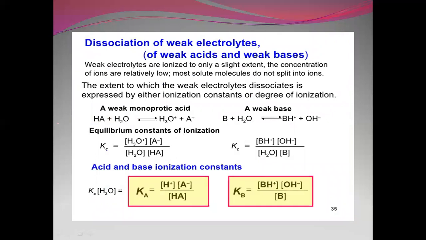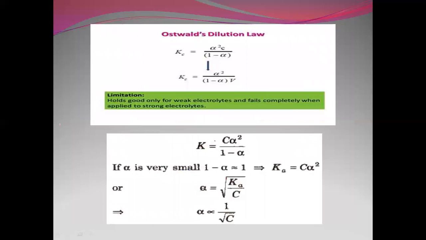Dissociation of weak electrolytes or weak acids and weak bases. Weak electrolytes are not completely ionizing, so we can calculate their equilibrium constant, that is the dissociation constant of an acid Ka and dissociation constant of a base Kb. So here H plus is the acid and A minus is the salt, and HA is the acid. So here we can take the things and we are able to calculate them.